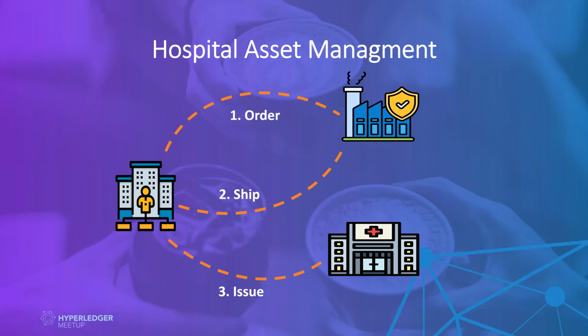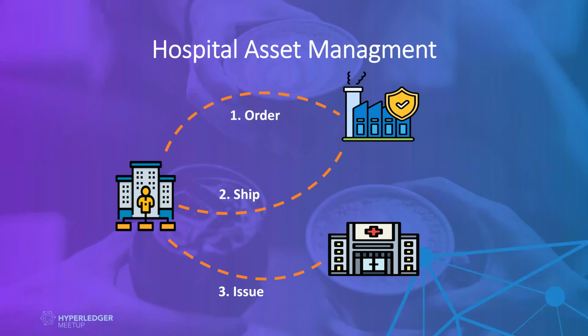Today, for creating the chaincode, we will use a small example: a hospital asset management company. They order equipment from the manufacturer of that equipment. When they order it, the company ships it to the hospital asset management system, or inventory, depending on the organization.